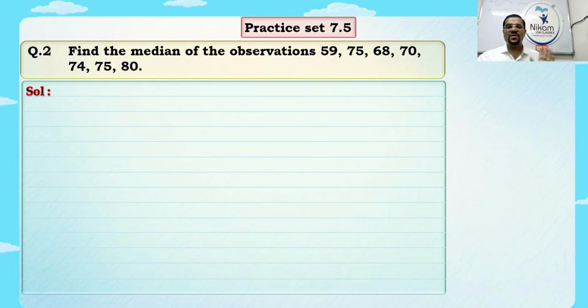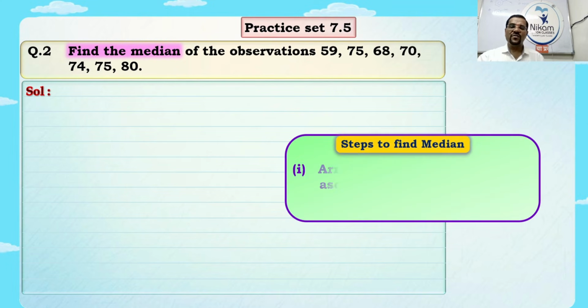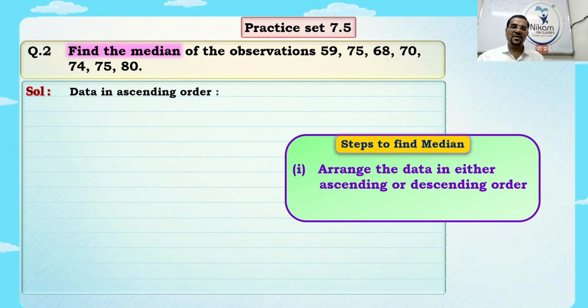Okay, so first step is what? Arrange the data in ascending order. So ascending order means from the smallest number to the biggest number. What is the smallest number in these? 59, 68, 70, 74, 75, 75, 80. 80 is the biggest number, so it will be at the end.